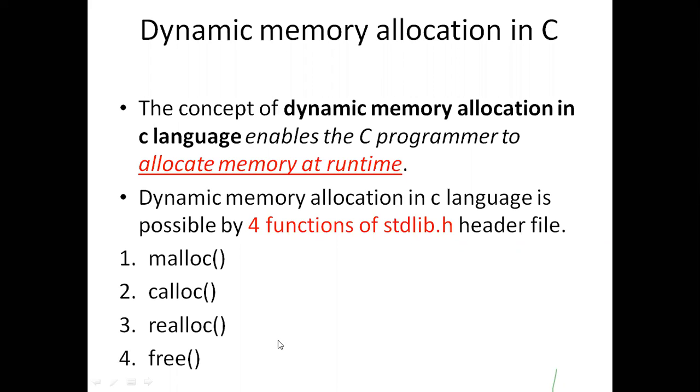Suppose you have stored a huge number of videos on your computer system and you delete them; after deleting, the memory becomes free. Here also, whatever allocated memory there is, we want to deallocate it, and for that we use the free functionality.